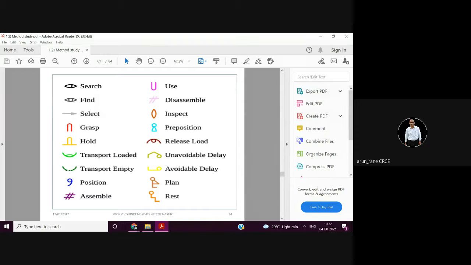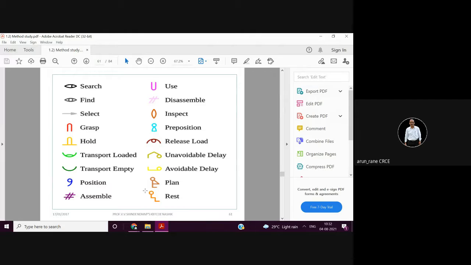See how the engineers are studying industrial engineering. Like suppose these are the different Therbligs which are suggested by Gilbreth, and these are the symbols. Like suppose if the person is planning, if he is thinking, so what is the symbol? So this is the symbol. See, his hand is just put on the head.